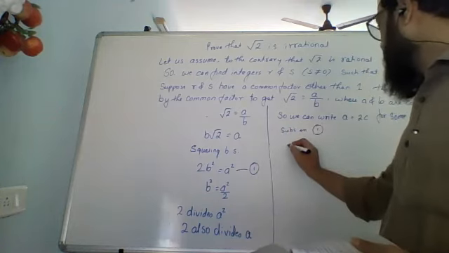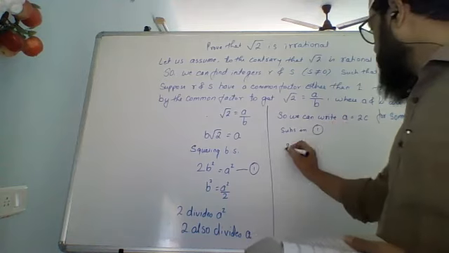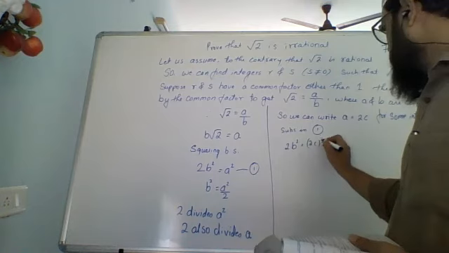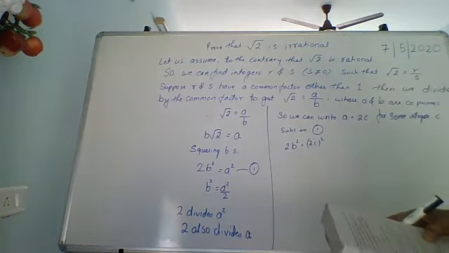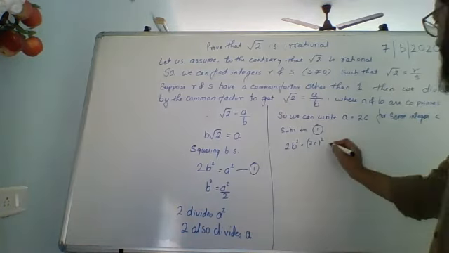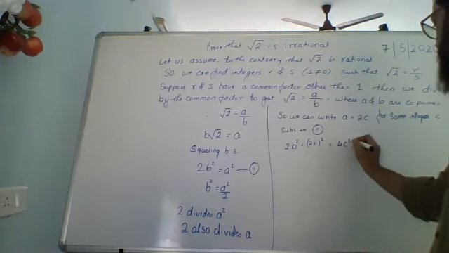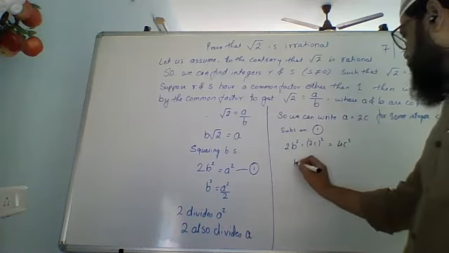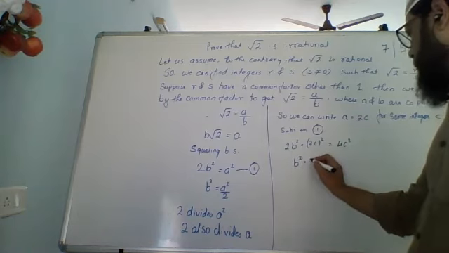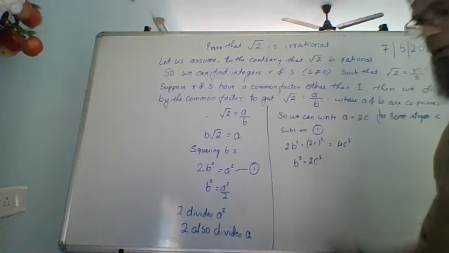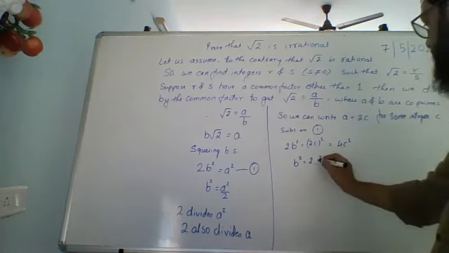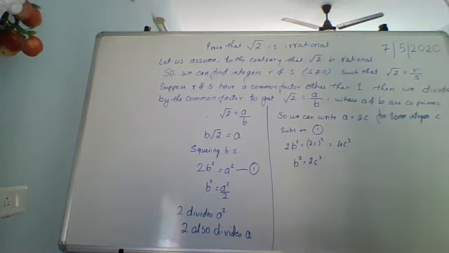So what will I get? 2B square equals 2C whole square, which is nothing but 4C square. 2B square equals 4C square. 2 and 2 will cancel. So I'll get B square equals 2C square.